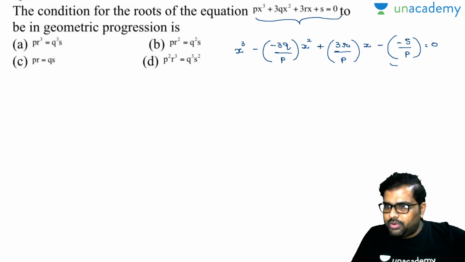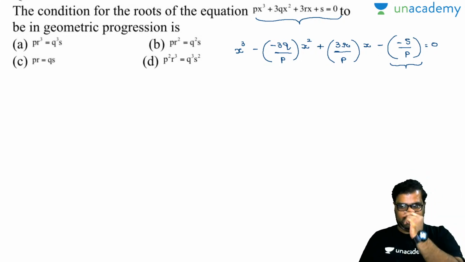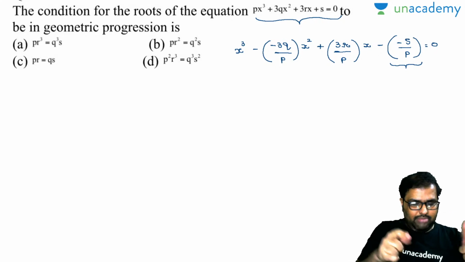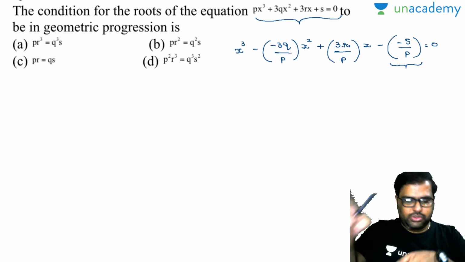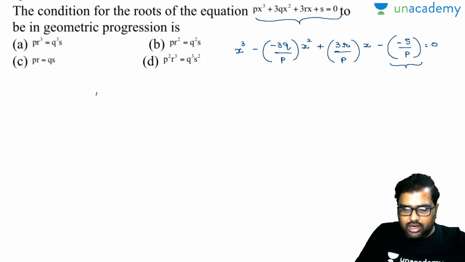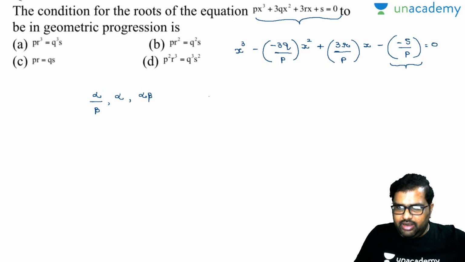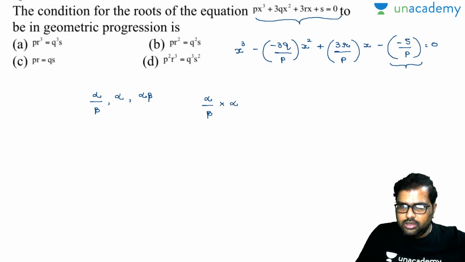Now see here, this is your product of roots alpha into beta into gamma, but the roots are in geometric progression it seems. As my aim is to at last find only one root, I will substitute that one root in the given equation and then I will find the answer. So if I write in this format alpha by beta, alpha, alpha into beta, now exactly they are in geometric progression. The product of roots alpha by beta into alpha into alpha into beta is equal to minus s by p.